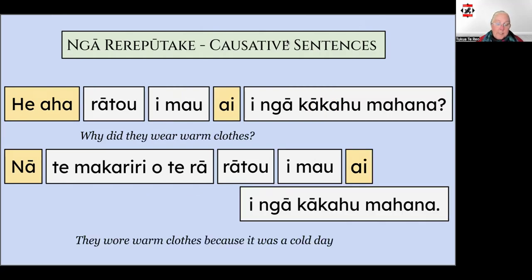If we're adding an object to the sentence, like in this example here, why did they wear warm clothes? We place the kupu I directly after the tū mahi and then add in the rest of the sentence. He aha rātou I mau ai, and then I ngā kākahu mahana. They wore warm clothes because it was a cold day. Nā te makariri o te rā rātou, I mau ai, I ngā kākahu mahana.